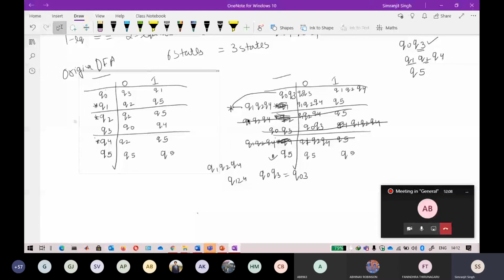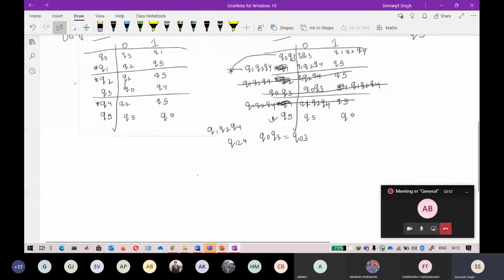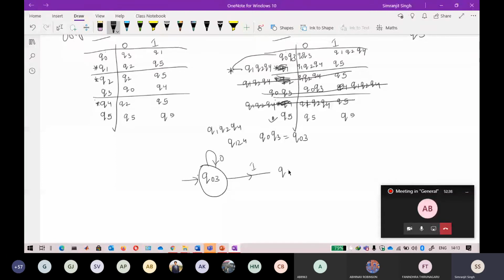Okay, so if I write the automata here, it will start with q0 and q3. On getting an input of 0, it is staying at q0, q3. On getting an input of 1, it is going towards the final state q1, 2, 4. So this is your final state.